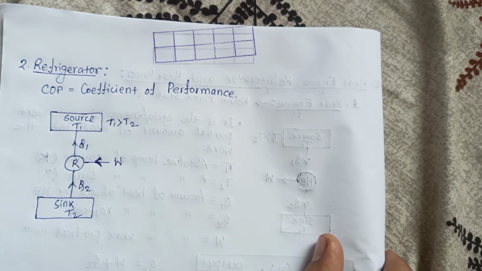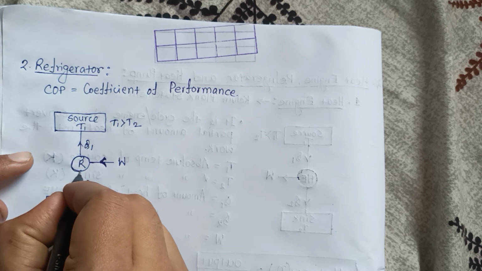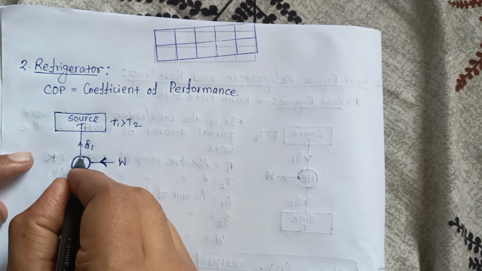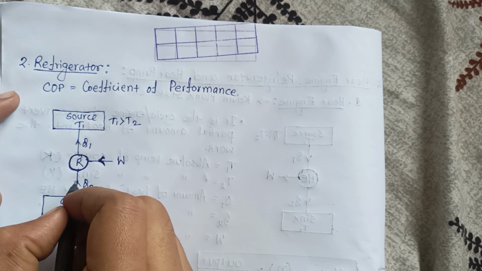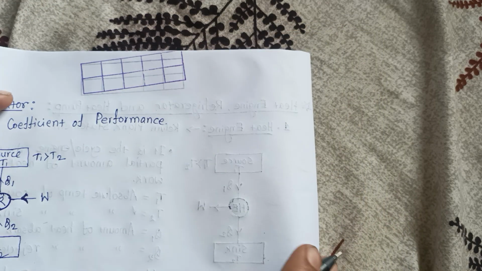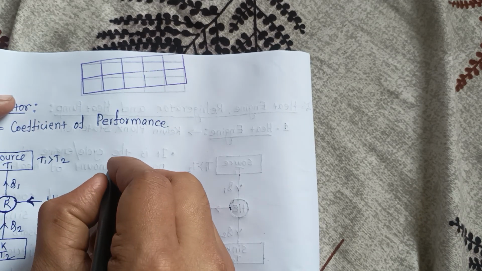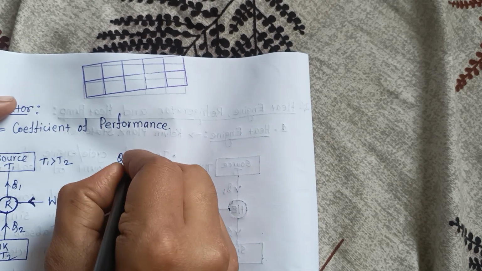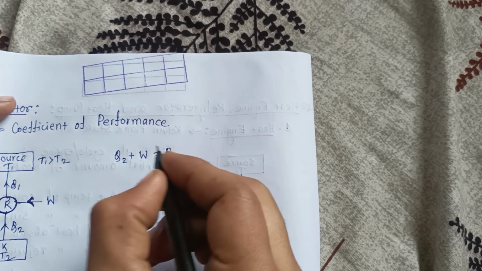Now suppose this is our system. If you apply the first law of thermodynamics, this is conservation of energy, so energy input is equal to energy output. From this you can say that Q2 inlet plus W, that is the input energy, is equal to the output energy.